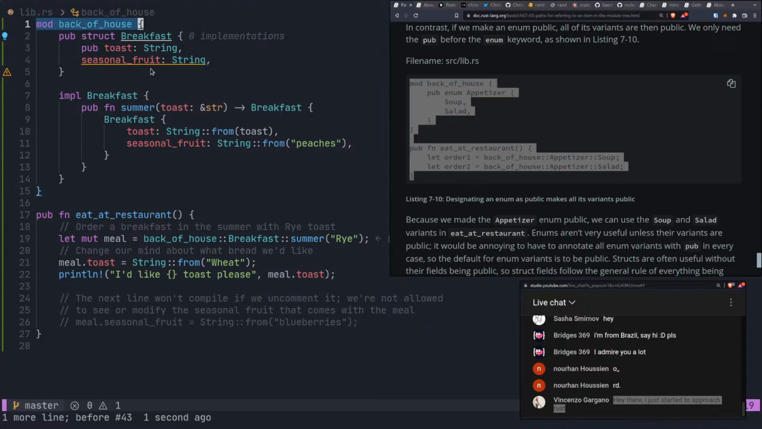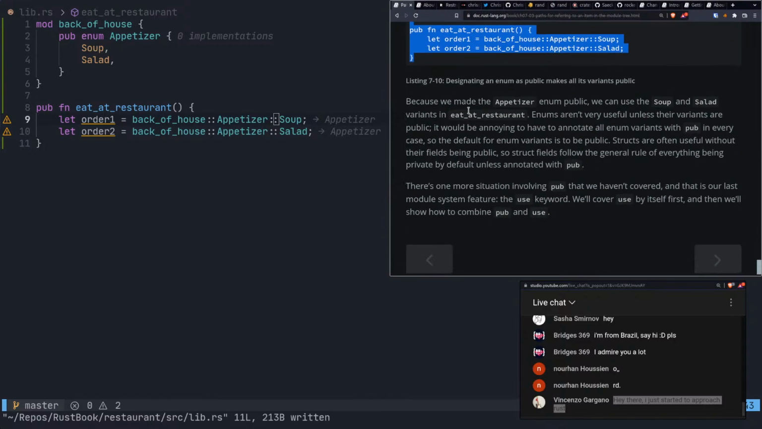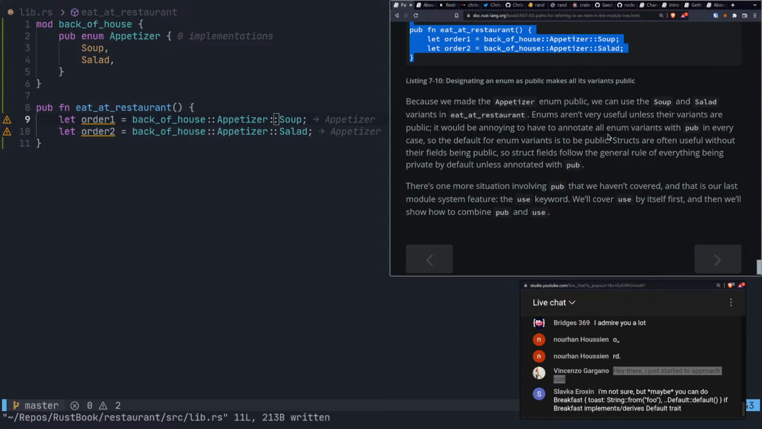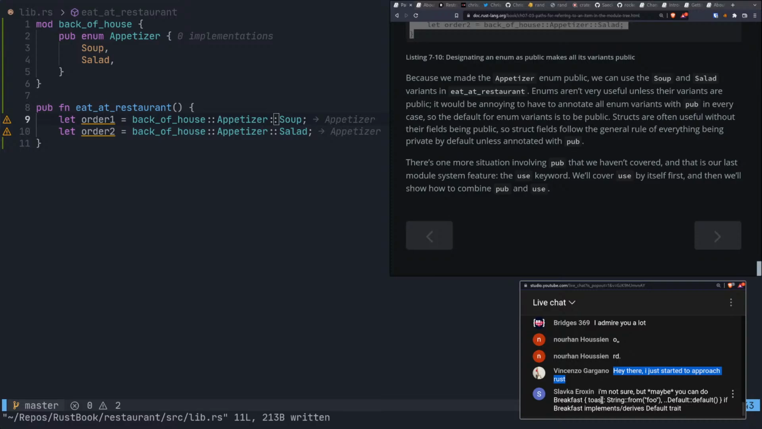So let's do that. So we have back of house, public enum, appetizer. These are already public by default. You don't have to, and you probably can't even put pub in front of them, right? So yeah, so they're just public by default, and we have access to everything that we want. All right, so because we made the appetizer enum public, we can use the soup and salad variants in eat at restaurant. Enums aren't very useful unless their variants are public. It would be annoying to have to annotate them all. Yeah, this makes sense. I'm not sure, but maybe you can do breakfast toast.